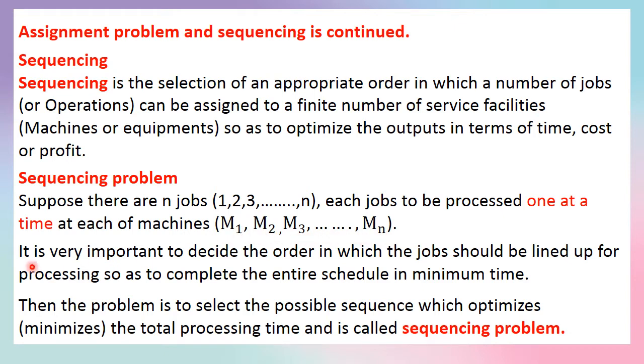It is very important to decide the order in which the jobs should be lined up or ordered for processing so as to complete the entire schedule in minimum time. Then the problem is to select the possible sequence which optimizes, that is minimizes. Here we consider the minimization type question. Minimizes the total processing time and is called a sequencing problem.